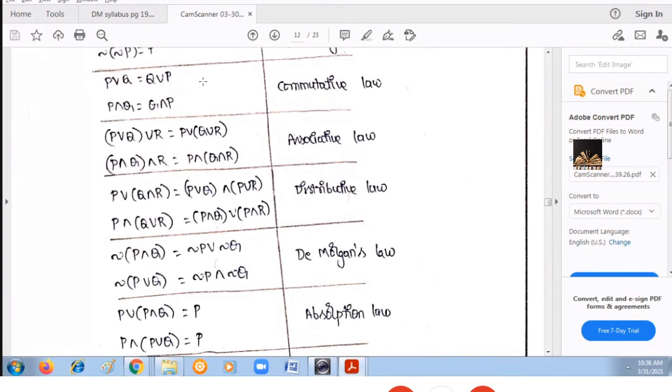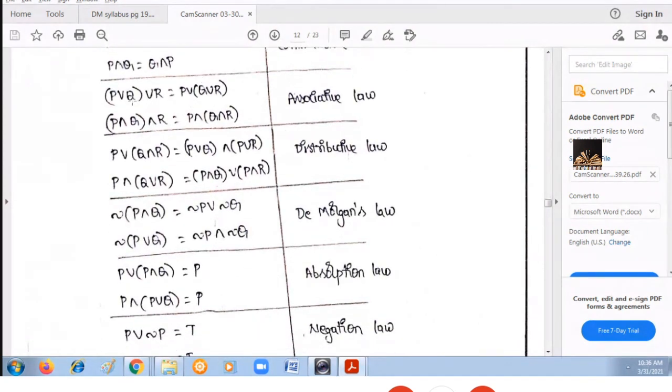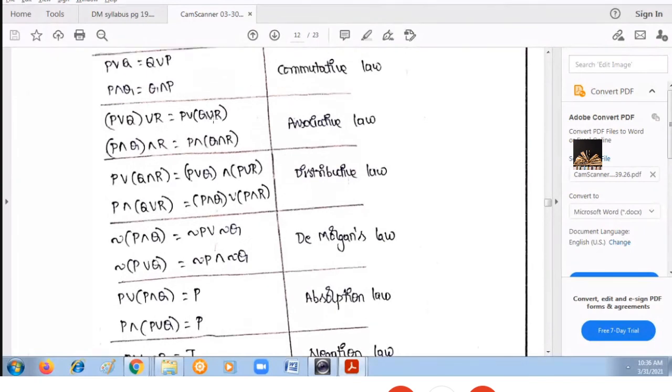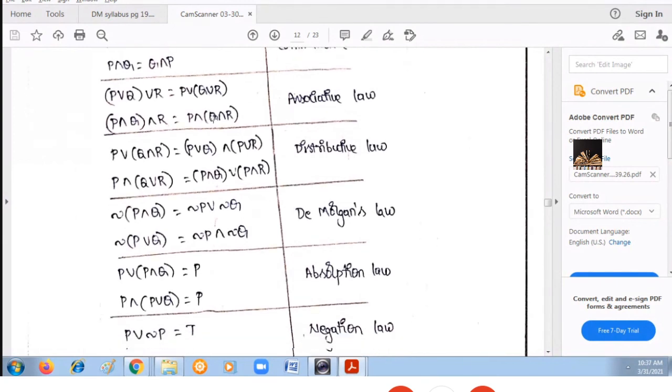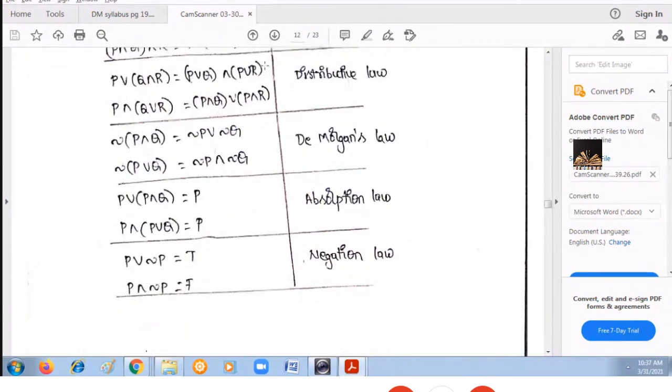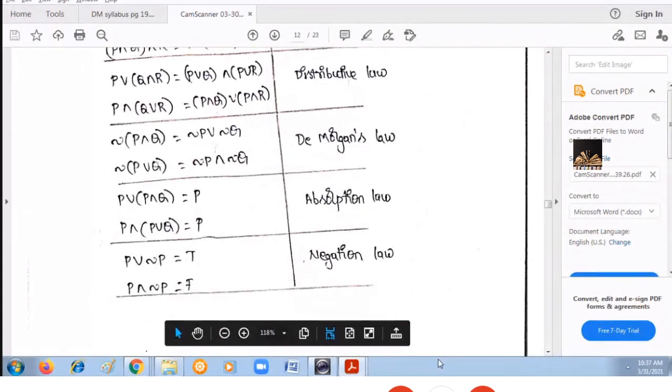Next one is the associative law. Associative law means P or Q union R is also equal to P union Q union R. In the same way, it is true for the AND operation also: P and Q and R is equal to P and Q and R. So the commutative law and associative law are satisfied for AND operation and OR operation, but not for conditional and biconditionals. Next, the most important are distributive and De Morgan's. These are the two most important laws, which we'll use in most of the cases.